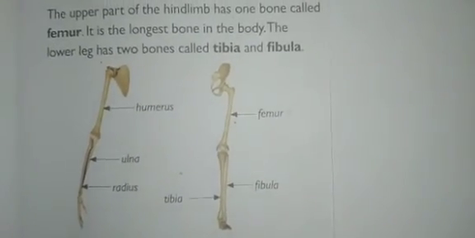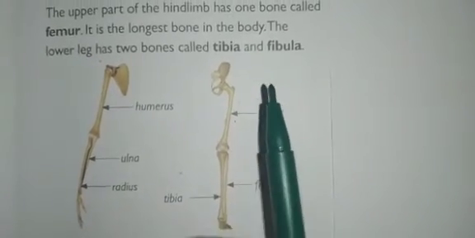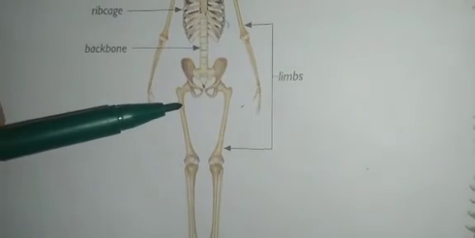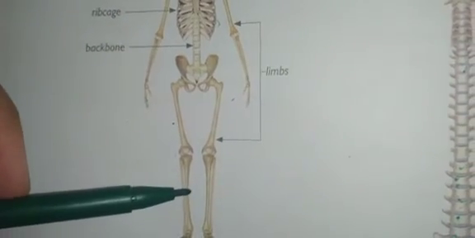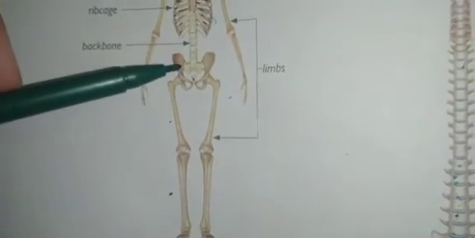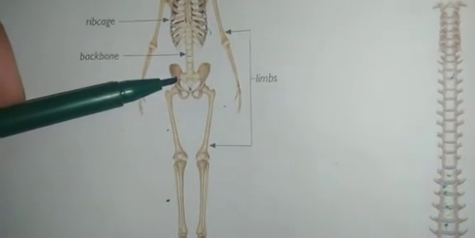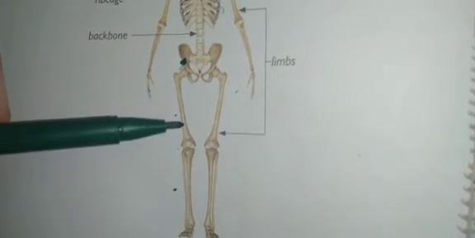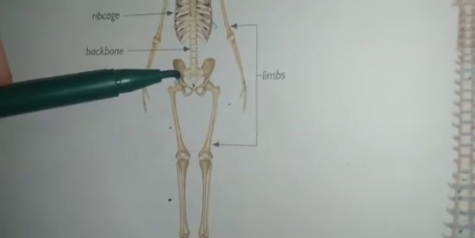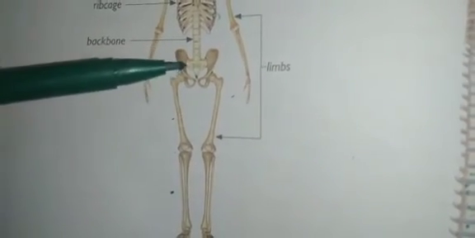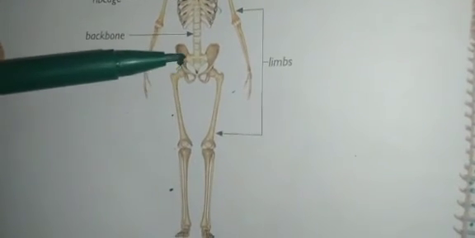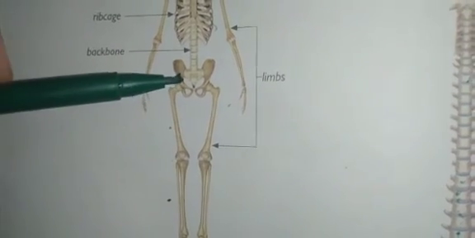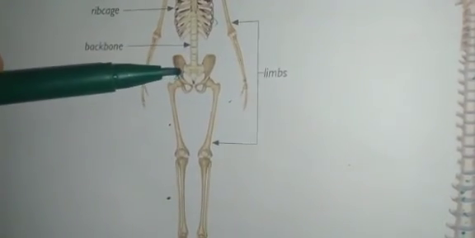And next one is in these hind limbs. These hind limbs are attached to the pelvic bones. So here you can see this is the femur, this is the tibia and this is the fibula. This portion is called the pelvic girdle. The femur bone, which is a hind limb bone, is attached to this pelvic girdle, which is called the hip bone, called the pelvis. Okay, it is called the pelvis.